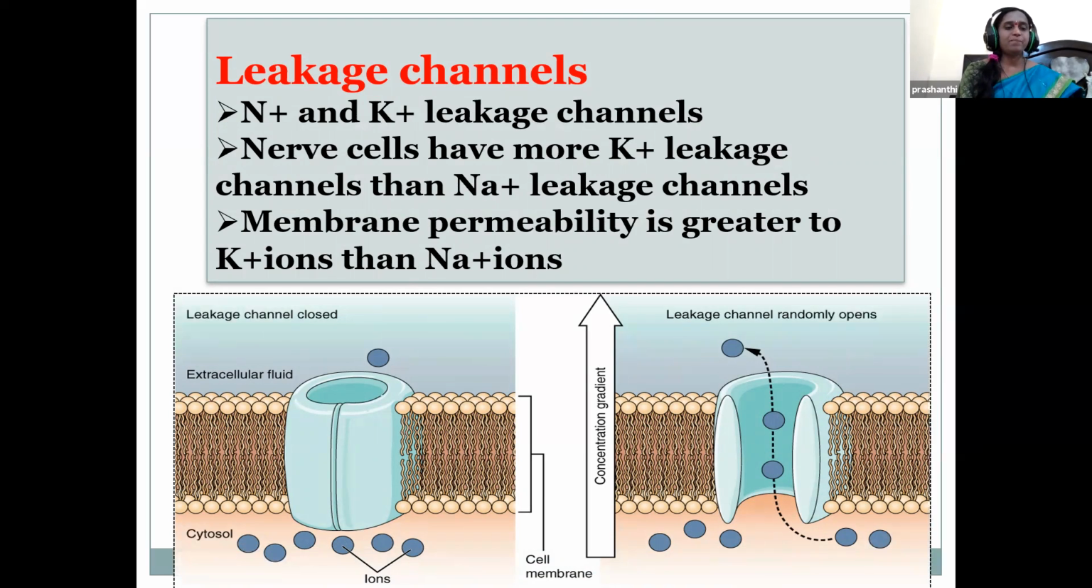Cell membranes are considerably more permeable to potassium than to sodium because they have many more potassium leak channels than sodium leak channels. Just see the picture, children. Here, the leakage channel is closed, so there is no entry or exit of the ions. Here, the leakage channels are open. So the ions from the inner cytoplasm are moving out towards the extracellular space.